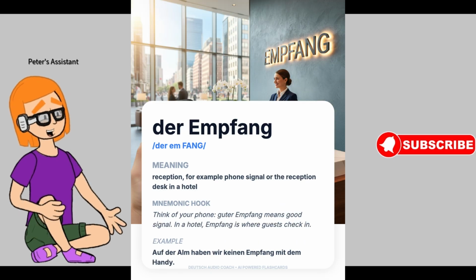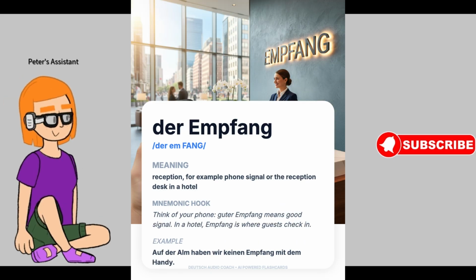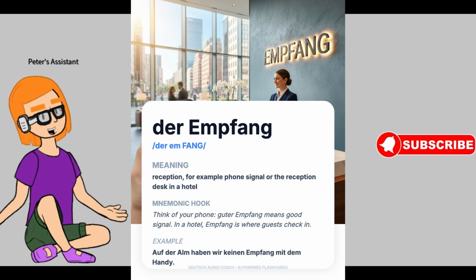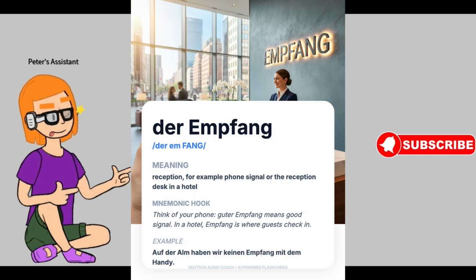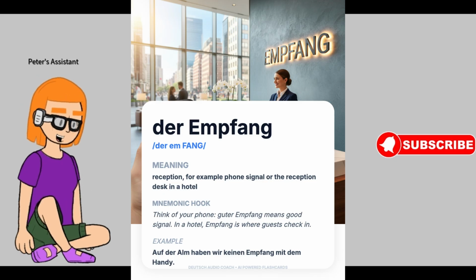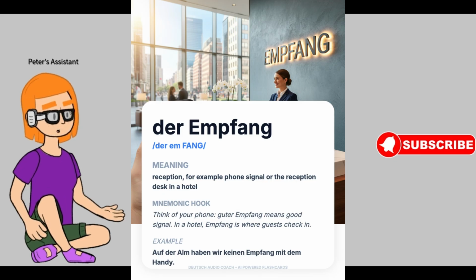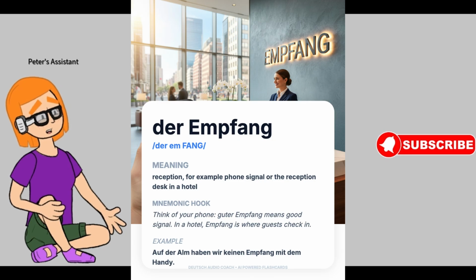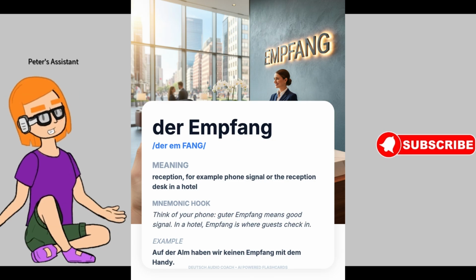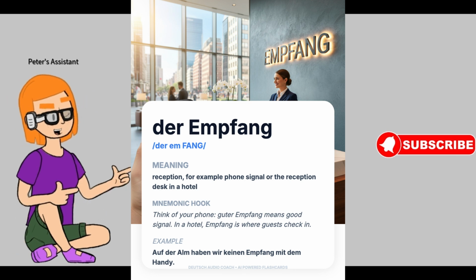Nächstes deutsche Wort ist der Empfang. Pronunciation: der Empfang. Meaning in English: reception, for example, phone signal or the reception desk in a hotel. How to remember this word? Think of your phone. Guter Empfang means good signal. In einem Hotel, Empfang ist where guests check in.